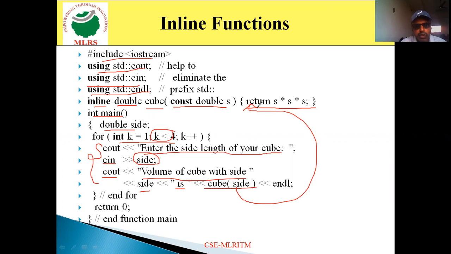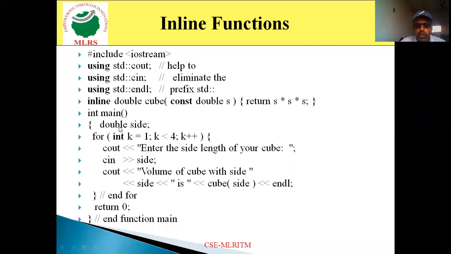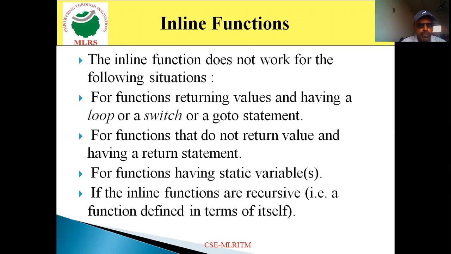If your value is 2 the first time, 2 into 2 into 2, that is nothing much, 8 will appear. So likewise, based on the value you provide as the input, the cube value will appear on the output screen. The second time, if you provide the value 3, 3 into 3 into 3, that is 27. Likewise, it is going to display the value. This loop executes up to 3 times.